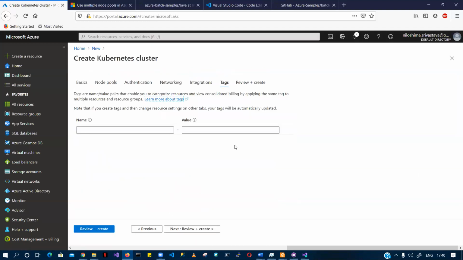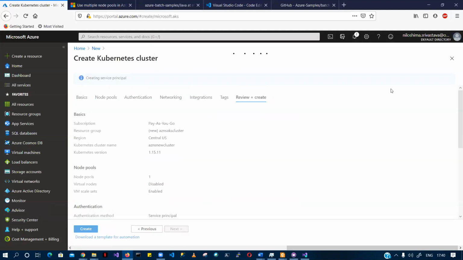Next to tags, I can create tags, but I don't want to. Let's do review and create. Just creating my Kubernetes cluster now. I have one node pool. There are no virtual nodes. Virtual scale sets are enabled. The authentication method is service principal.